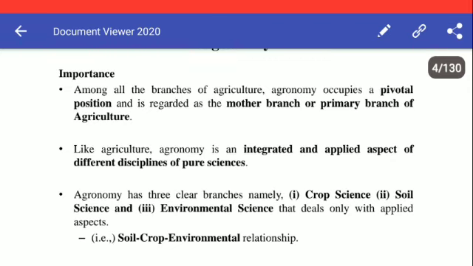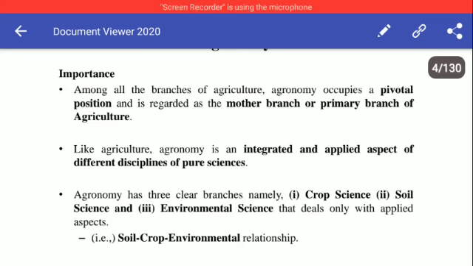Agronomy has three clear branches, namely crop science, soil science, and environmental science, that deal only with the applied aspects. So the soil-crop-environment relationship is the focus of the discipline of agronomy, where the knowledge starts from the soil, then the crop, and then the environment.